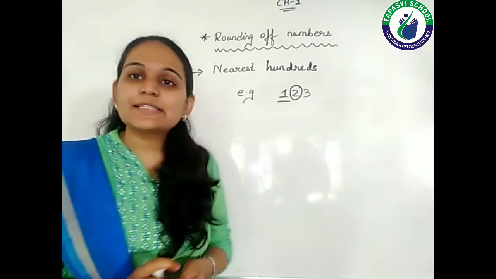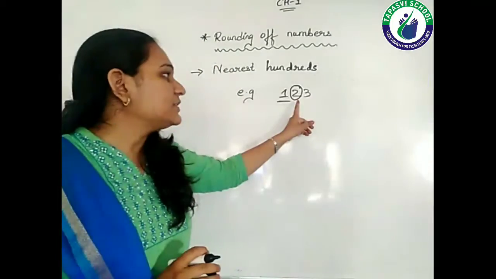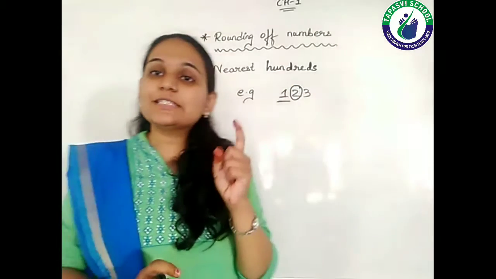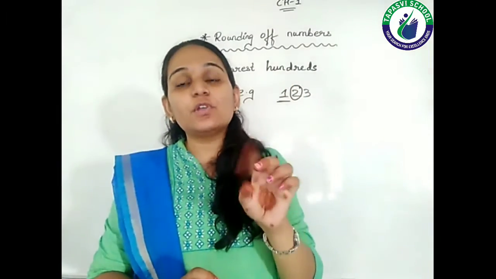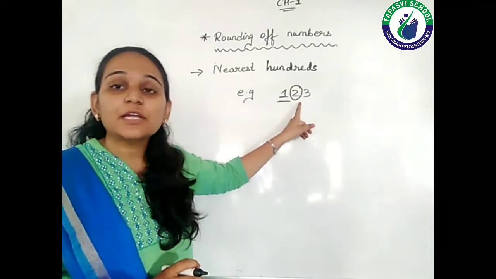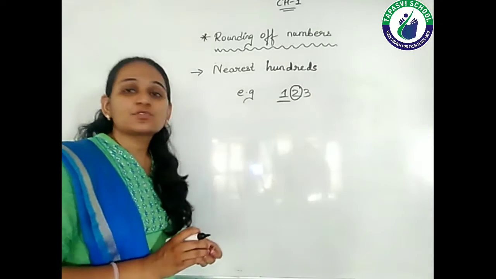Now as what I discussed in the nearest 10, the same rule applies here also. We have to see whether the digit being circled by me is less than 5, equal to 5, or more than 5. Right? So we can say that it is falling in the first condition, that means it is less than 5. So if it is less than 5, then what am I supposed to do?